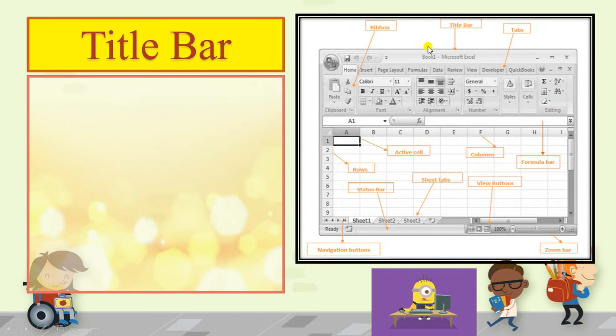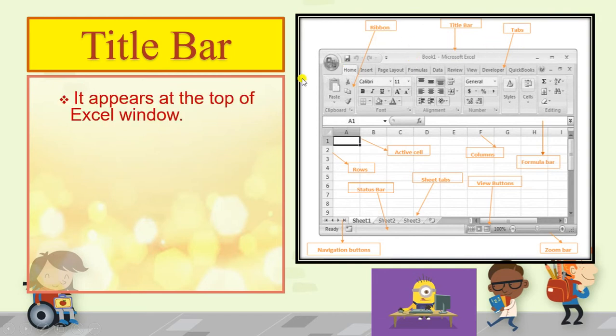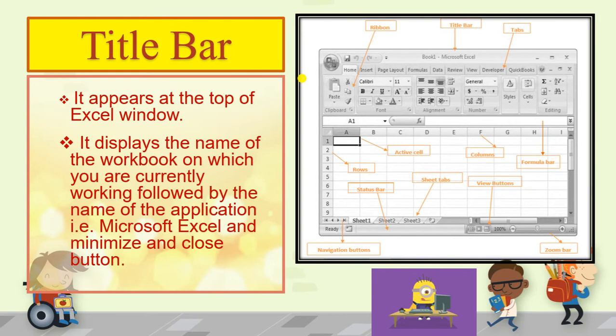On the right hand side you can see where the title bar is. It is present on the top of the window, which tells you the title of a workbook. It displays the name of the workbook. When you save your workbook, you give it a file name, so that name will be displayed in the title bar. And on the right side of it you can see the minimize button. This we have studied in class 4th. Minimize button, maximize button and close button. These three buttons are present on the title bar only.